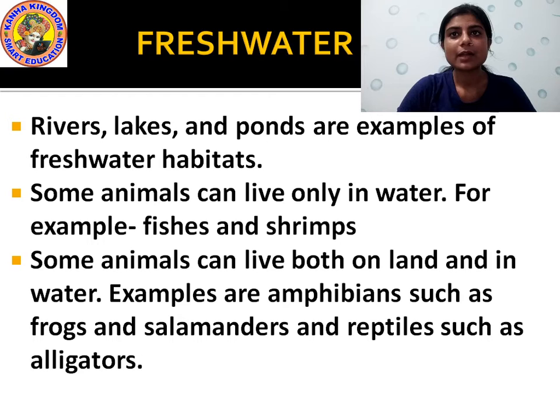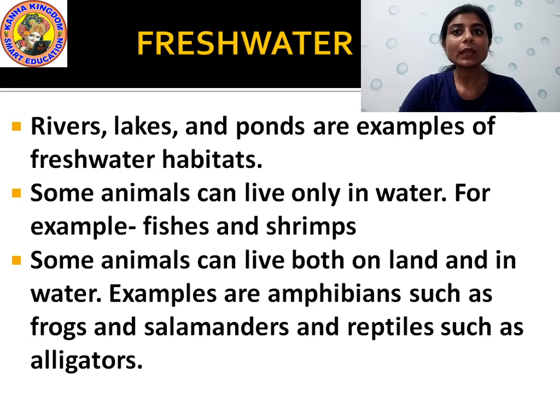But there are also some animals who can live both on land and in water. Those are called as what? Those are called amphibians. The animals who can live both on land and in water are called amphibians. A-M-P-H-I-B-I-A-N-S.